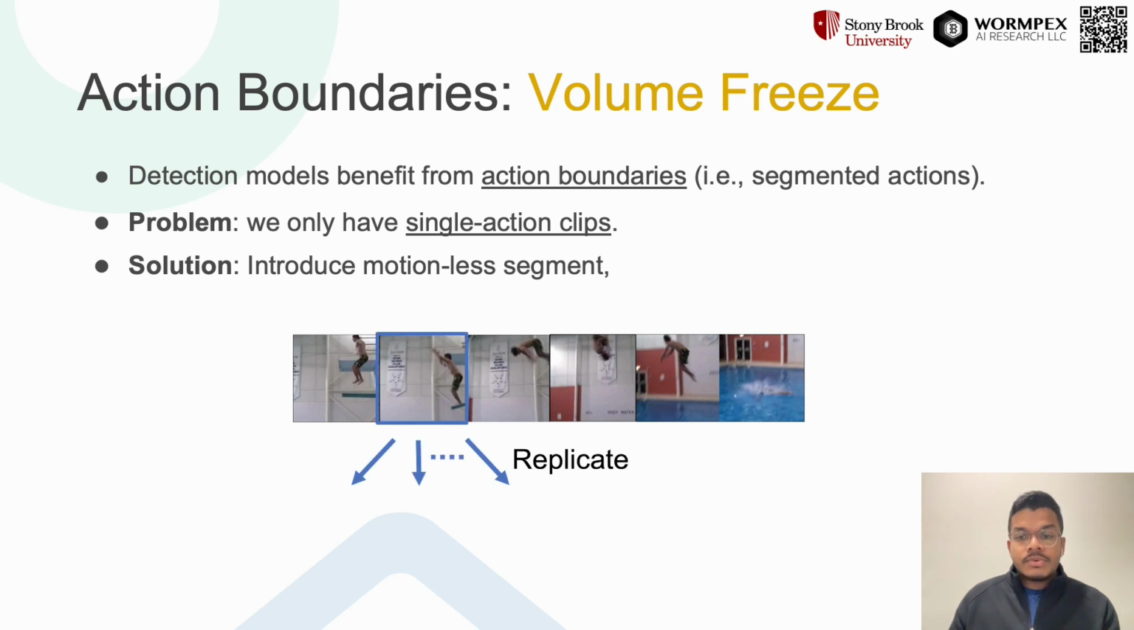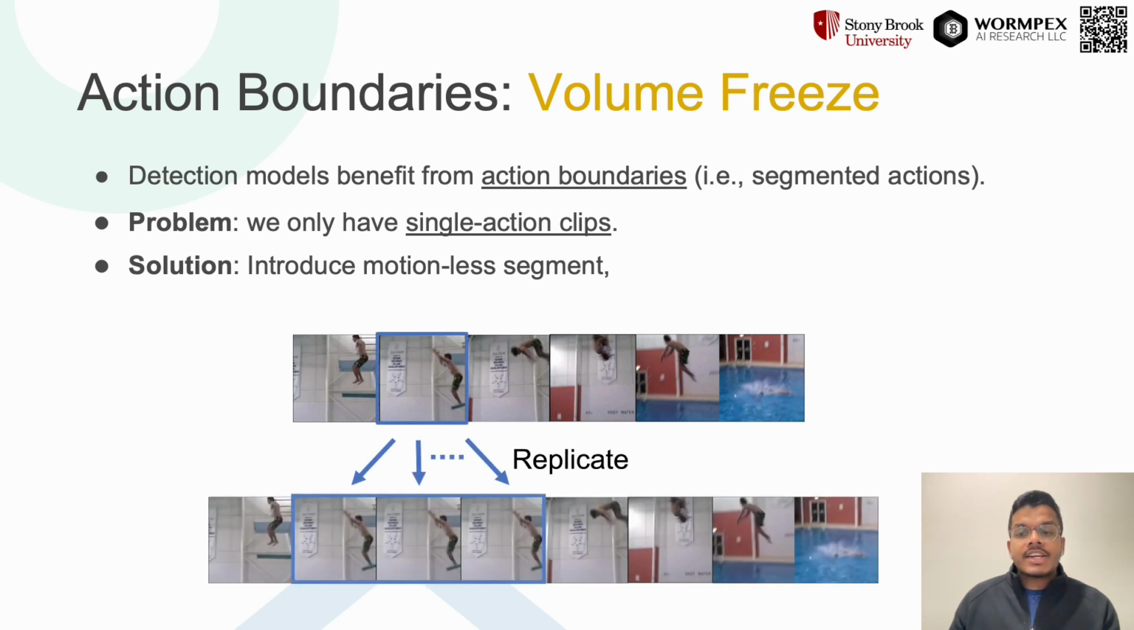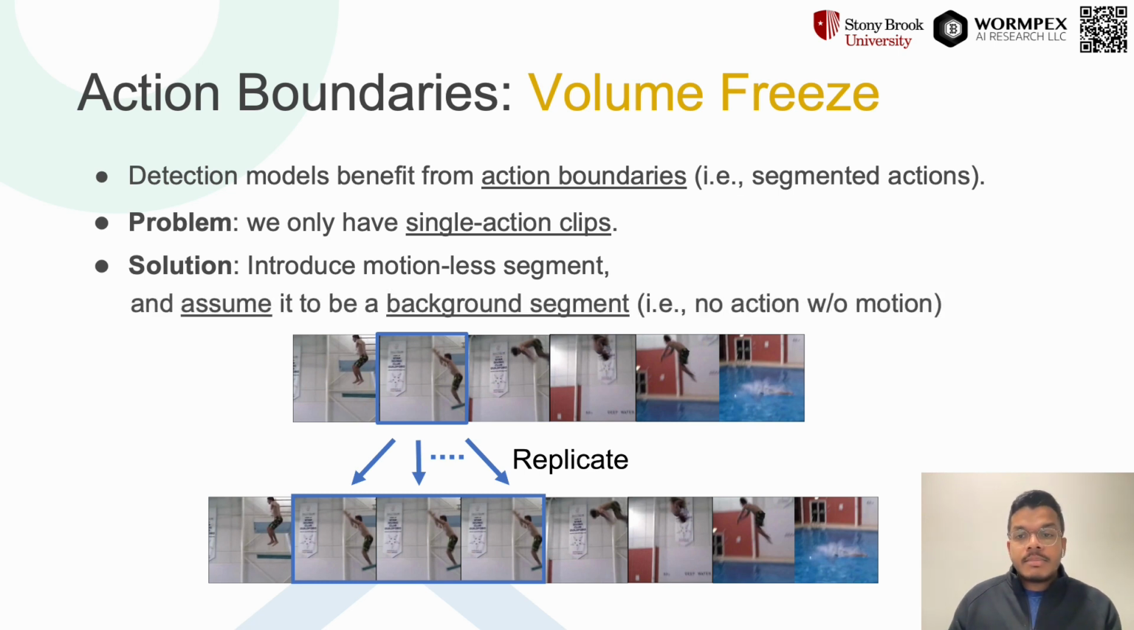By doing so, we create segmented actions and hence action boundaries. More specifically, we randomly select a frame and replicate it a random time interval, annotating it as a background class. Our assumption here is that without any motion, there cannot be any action.